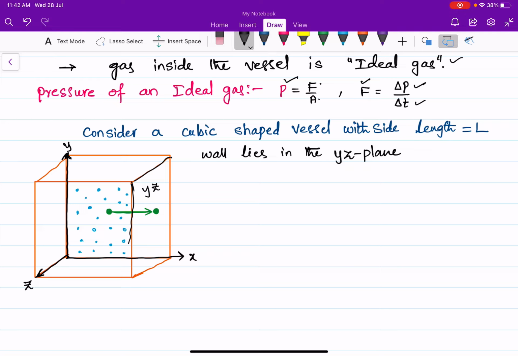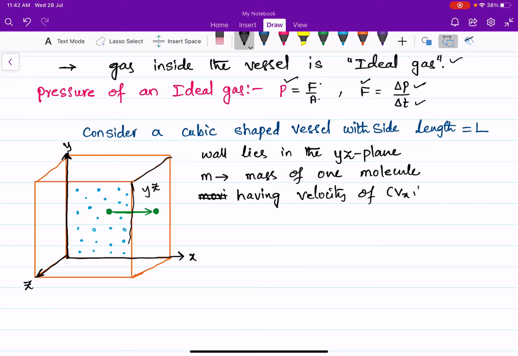Now consider m is the mass of one molecule, having velocity components Vx, Vy, Vz.